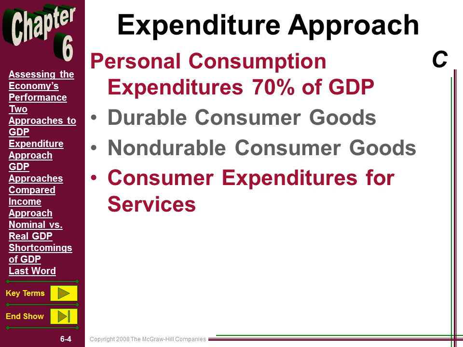Now, services is the largest component of consumption expenditures. So within that 70% of GDP, total consumption expenditures, services represents about 61 cents or greater on everything we spend. So let's go over that one first, even though it's listed last. People tend to overlook services.